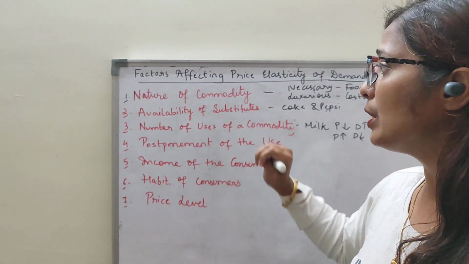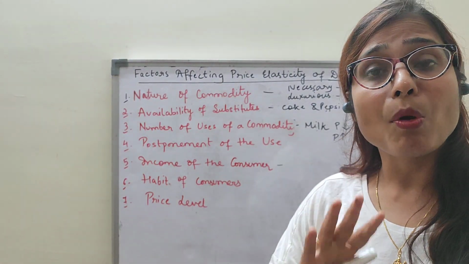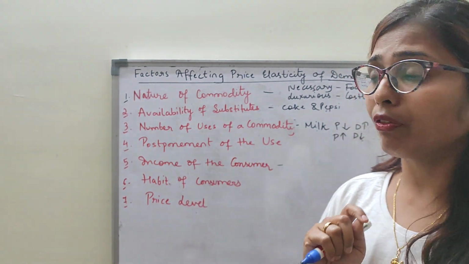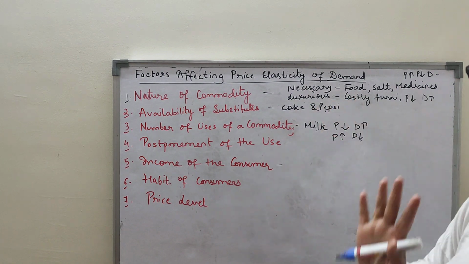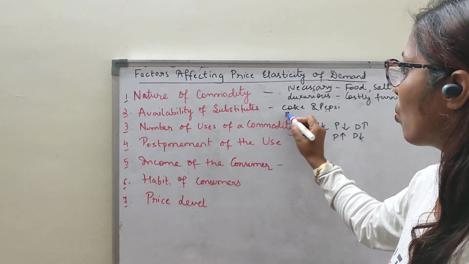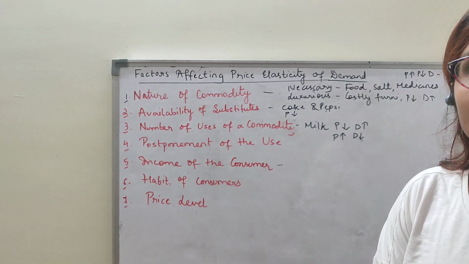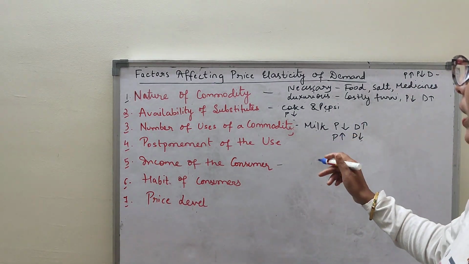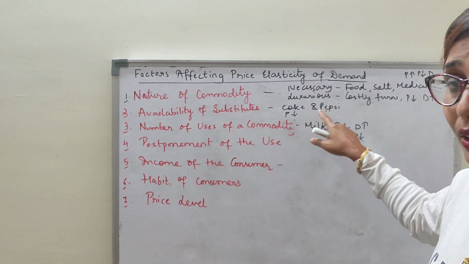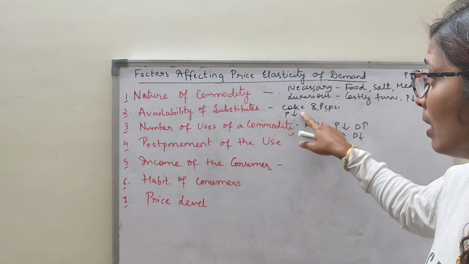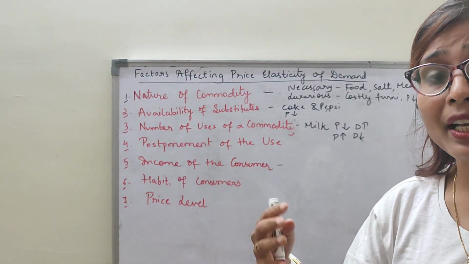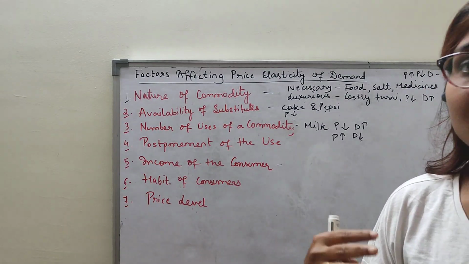Second is the availability of substitutes. The commodity which has close substitutes has elastic demand. For example, Coke and Pepsi. These are two close substitutes. Suppose the price of Coke falls down, what will you do as a consumer? You will take more Coke because the price has fallen. In place of Pepsi, you will buy more Coke. At that time the demand for Coke is very high. So we will say elastic demand.